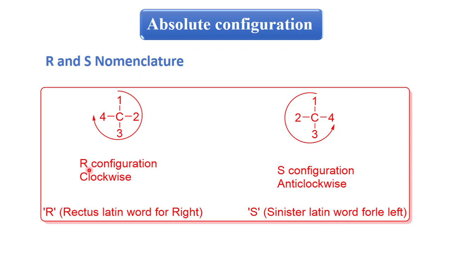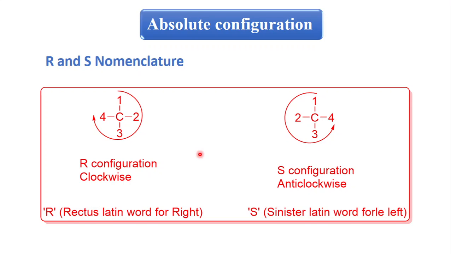So this S and R, these are Latin words. R means rectus, which means right hand side, and S means sinister, which means left hand side. So this is just the sequence rule. In the sequence rule, you arrange the groups of a chiral center in a priority sequence, that is 1 2 3 4. First is the highest priority and fourth is the lowest priority. So you have to ignore the fourth priority group.